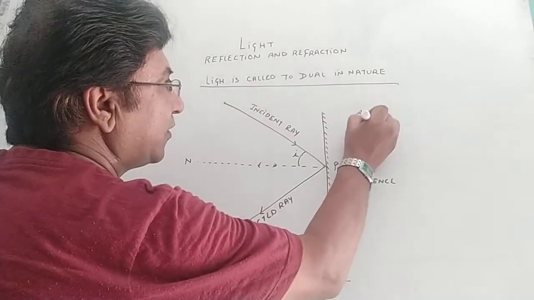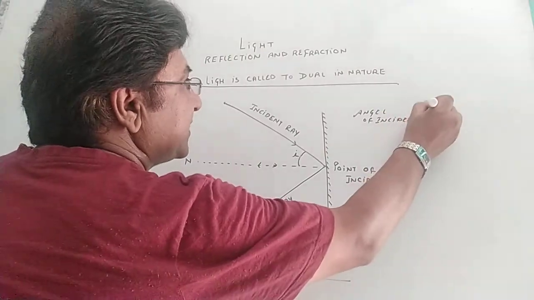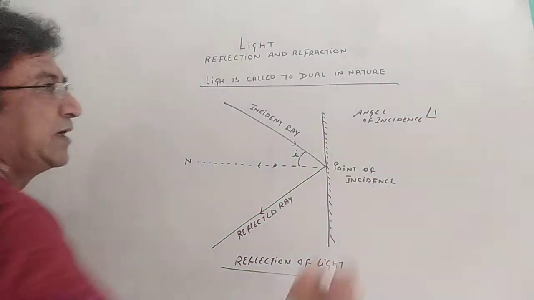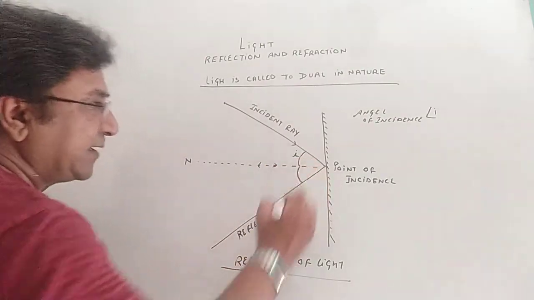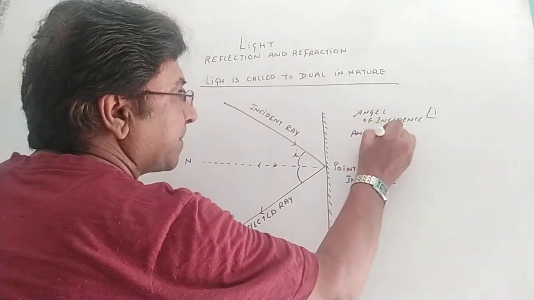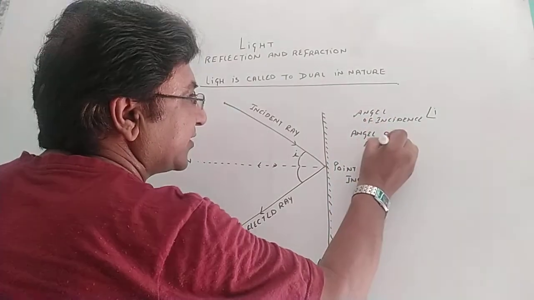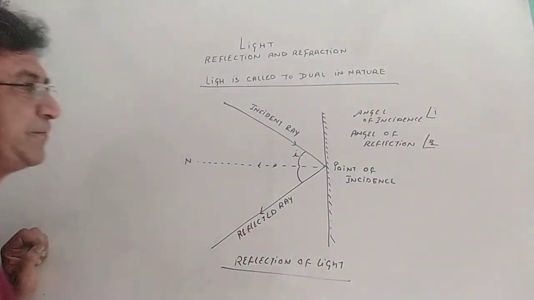Remember that. The angle between the normal and the reflected ray is called the angle of reflection.